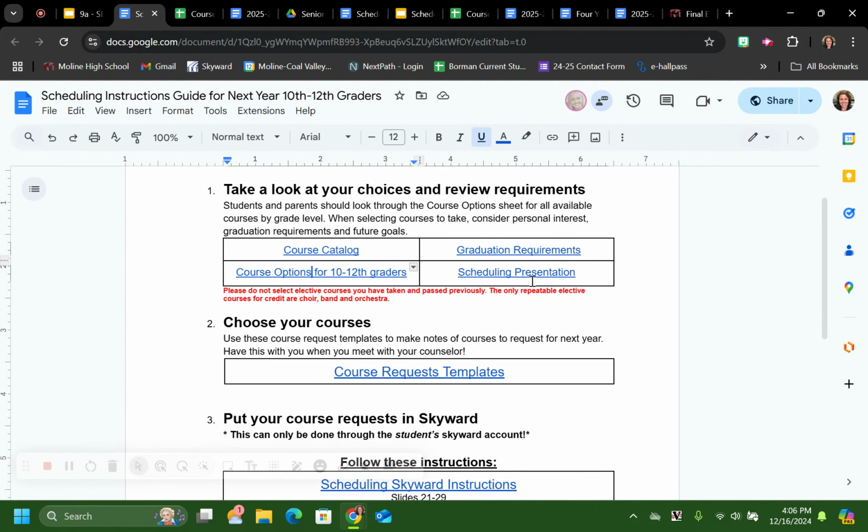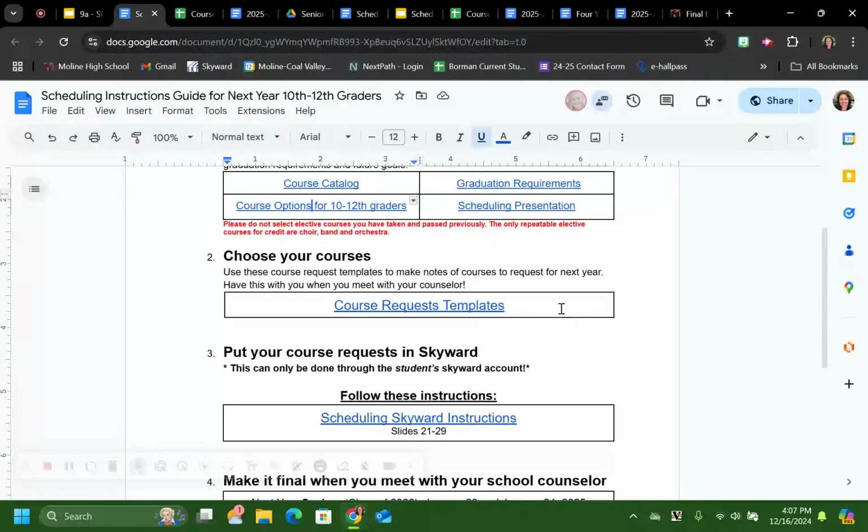Okay. Also up here, this gives you a link to the graduation requirements. If you don't already know those, you can take a look and go there. And then the scheduling presentation, which is the last thing I'm going to open up, I'm going to show you how to get onto Skyward when that is open to you.